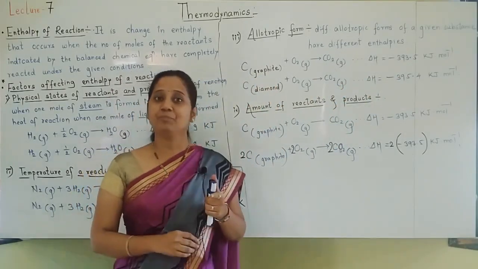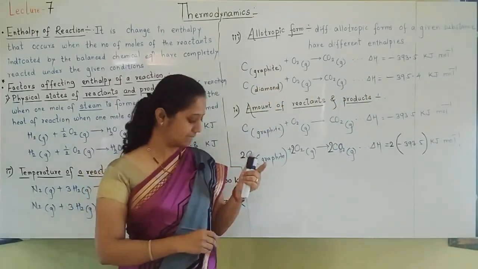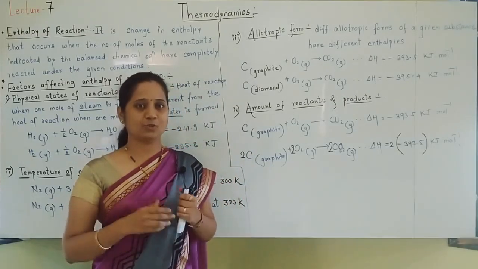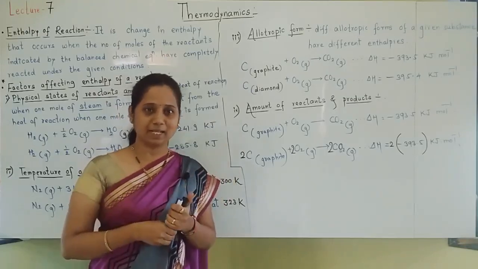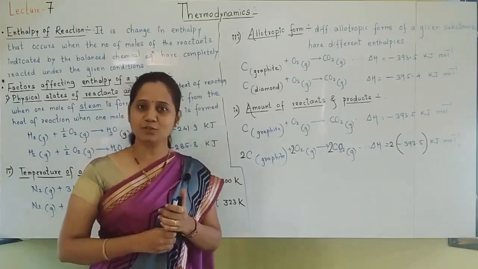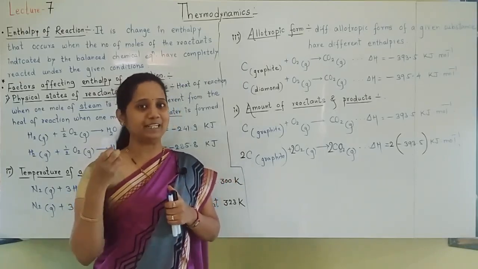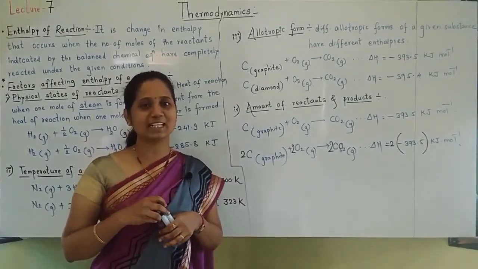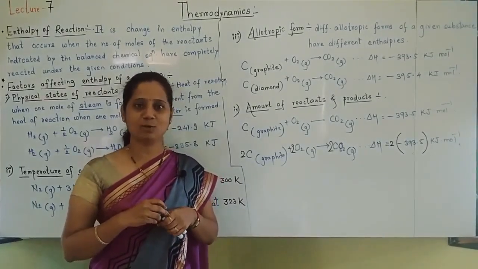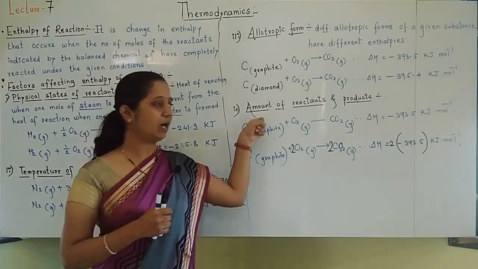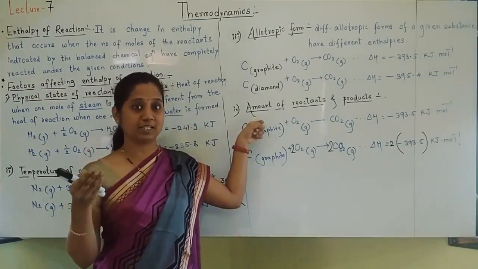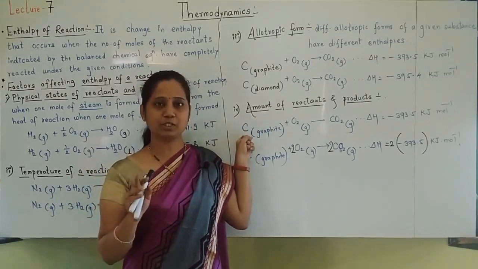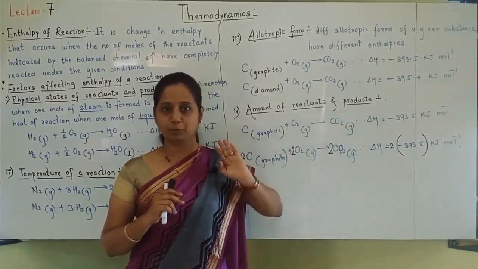Last factor we'll see. If amount of reactants and products changes, then also enthalpy changes. So I have written this by taking a very simple example. Again, C plus O2 gives CO2. This example so many times we have written, students, so you will be knowing its value also. Its delta H value is minus 393.5 kilojoules per mole. Now, when amount of reactant and product changes, how delta H value changes, understand that. I wrote first C plus O2 gives CO2, minus 393.5 kilojoule per mole.